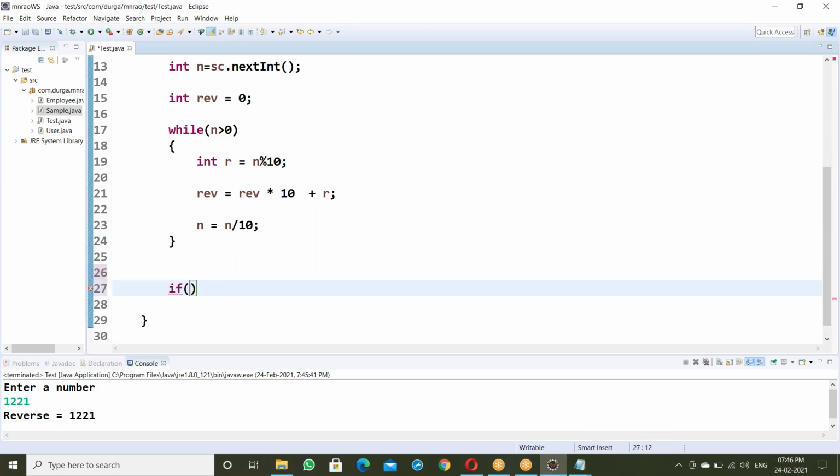If, tell me, what's the condition? In the while loop we are getting the reverse.